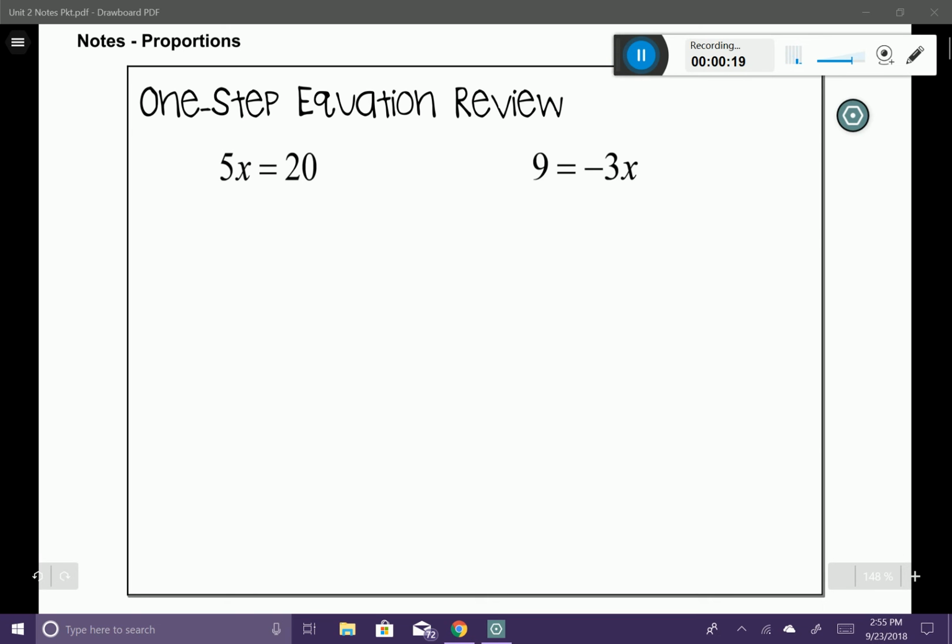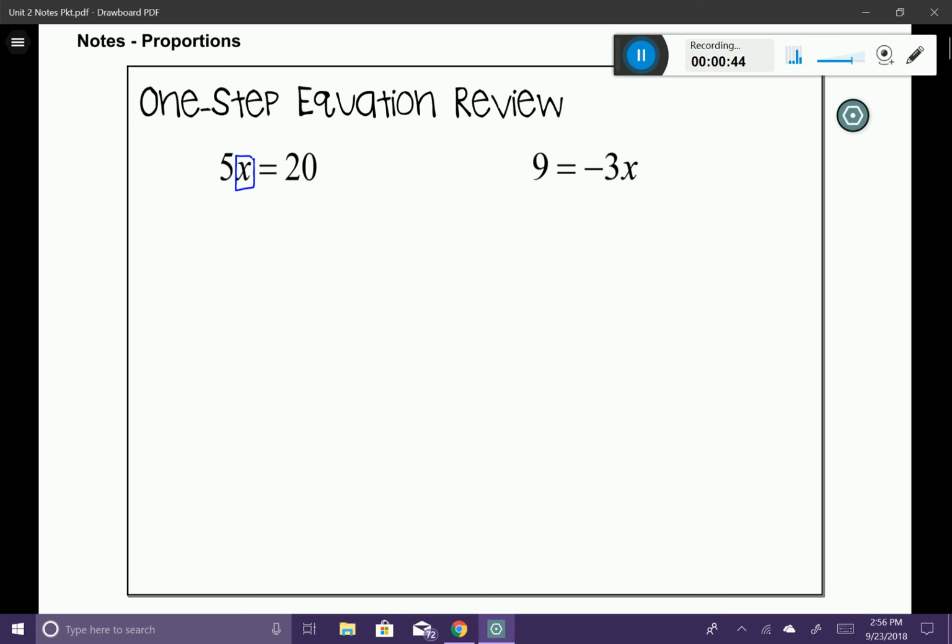The goal of an equation is to figure out what the variable is equal to, or what the letter, in this case, is equal to. I'm going to go ahead and put a little box around my x here. That's what we're trying to figure out. Now you might look at this and say, well, that's easy, 5 times 4 is equal to 20. But I'm going to show you how to do the steps in the procedure so that we can incorporate it into our understanding of proportions.